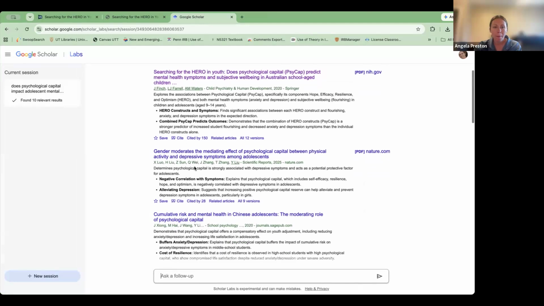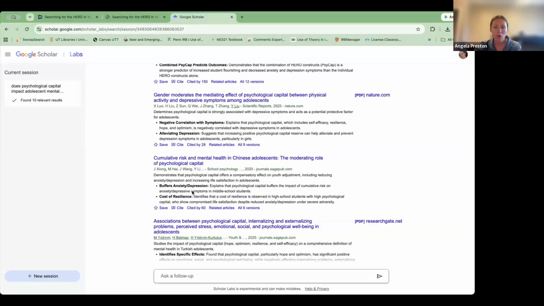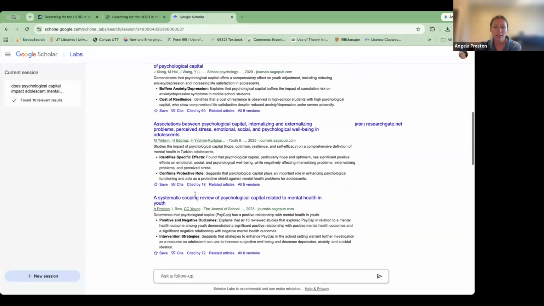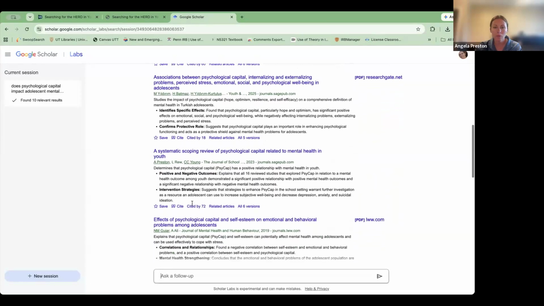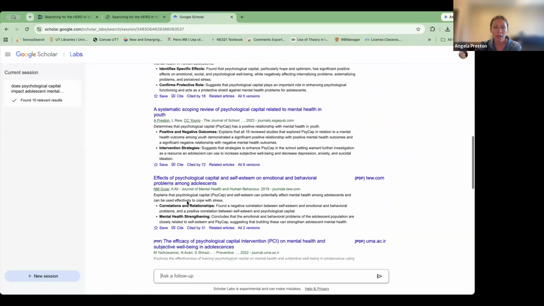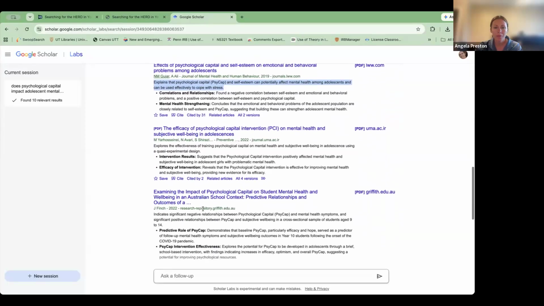And here's another one. Gender moderates the mediating effect of psychological capital between physical activity and depressive symptoms. Moderating role of psychological capital. And you can see how this lit review dropped a little bit further down. And these are little AI summaries from the articles as well.